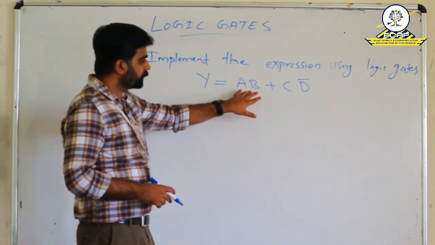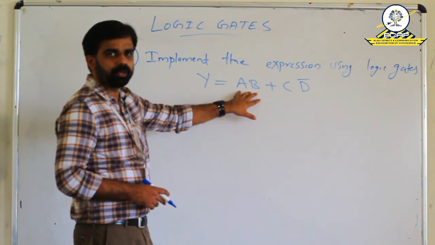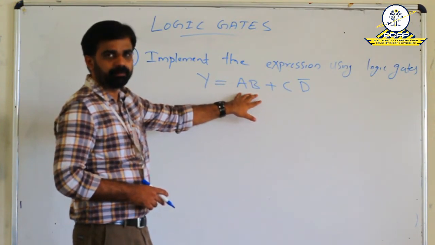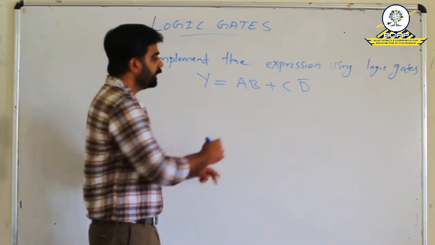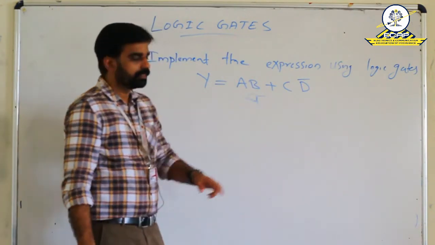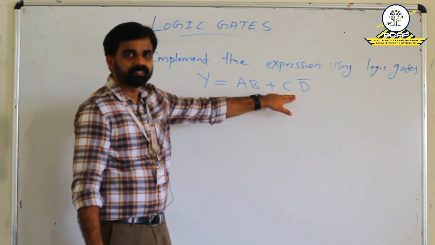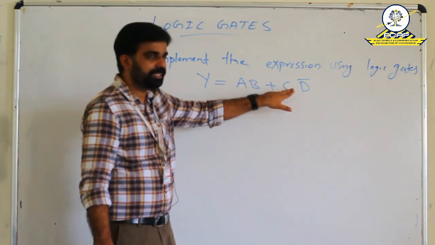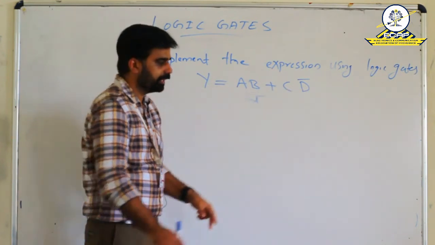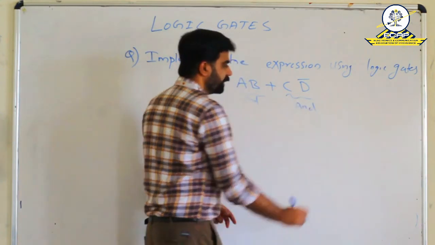Okay. First expression is AB. So A dot B, that means A and B. So here an AND gate is needed. Here we can see CD bar. That means C and D bar. In this case, another AND gate is needed.